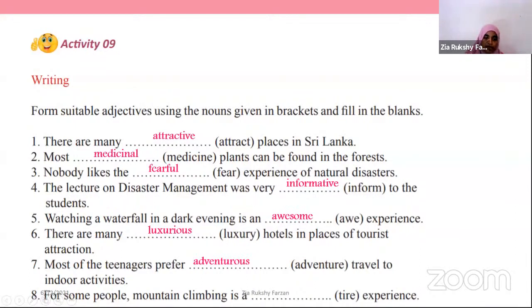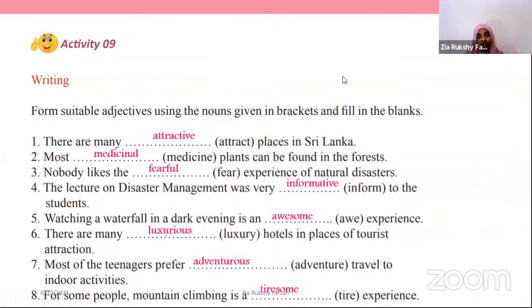Adventurous travel to indoor activities. For some people, mountain climbing is a... Here, most of you have got the wrong answer for this one, right? Tiresome is the answer. It can't be tiredless. For some people, mountain climbing is a tireless experience, right? Yes, okay, we can have both, right? We can say tireless. For some people it is tireless, for some people it is tiresome, right?